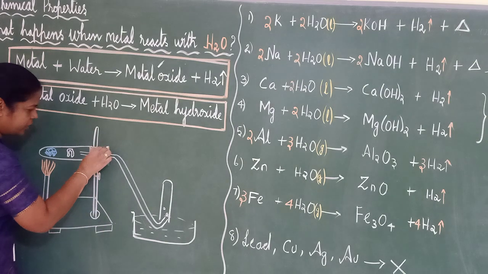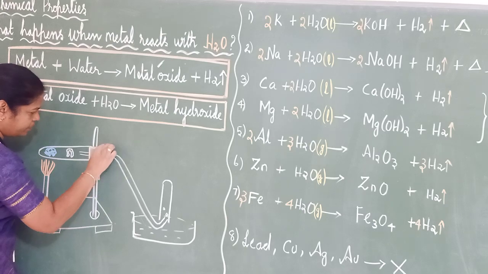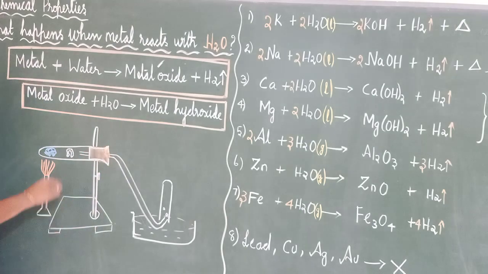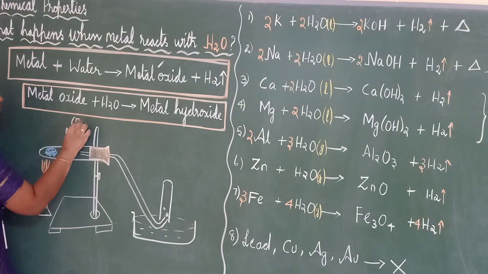You are keeping one cork here. See, before keeping that, you should keep the metal. Okay. One metal, any piece you can take. For example, you can take zinc or iron. Okay, iron you are taking.